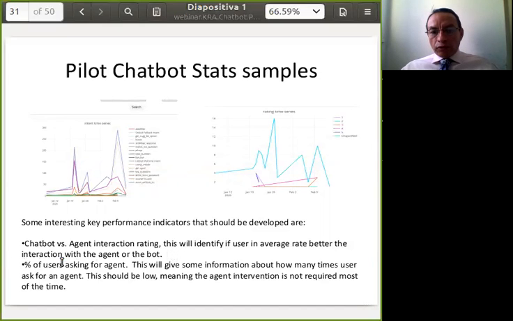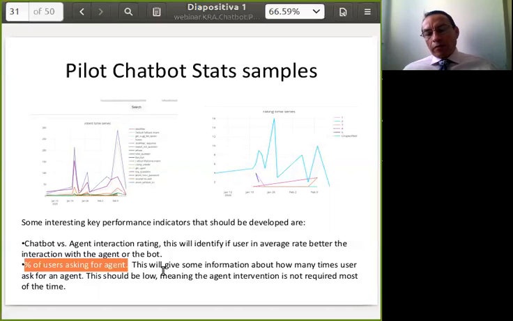Also, the percentage of users asking for an agent. This is important because at some point, the company that implemented the chatbot will want most of the answers to be conducted by the chatbot. But first, when this project starts being implemented, many people will say, I would prefer to ask a question to a real person agent. So this indicator will probably change over time.